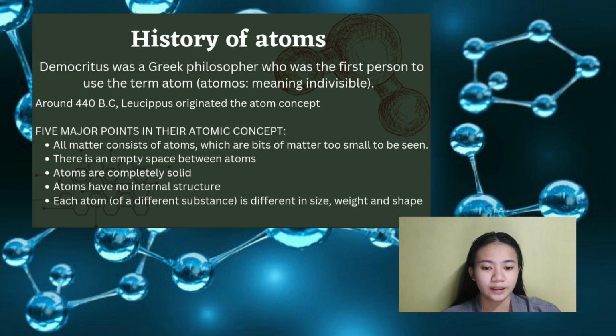History of atoms. Democritus was a Greek philosopher who was the first person to use the term atom, atomos, meaning indivisible. He believed that if you divide a piece of matter continuously, you will eventually reach a point where you can no longer divide it. Democritus called this fundamental unit an atom.